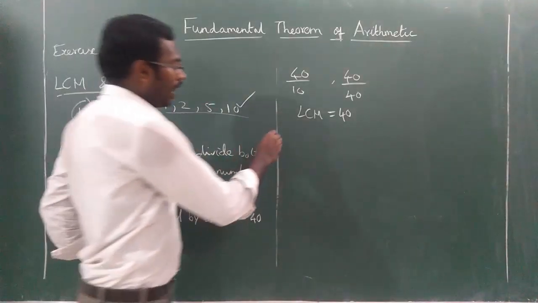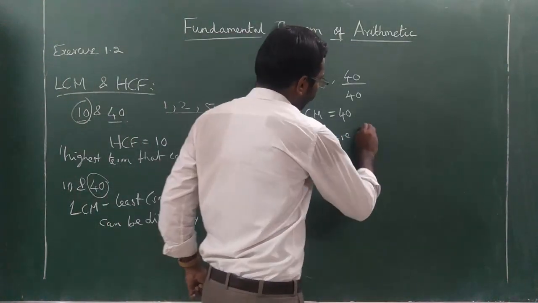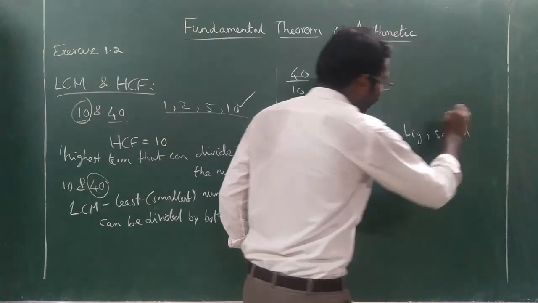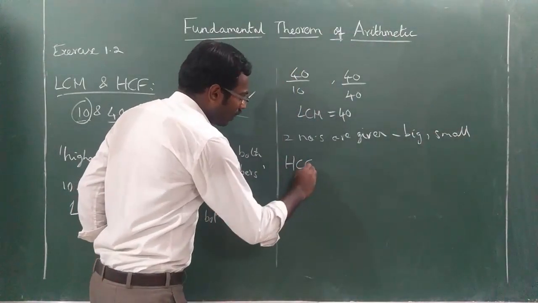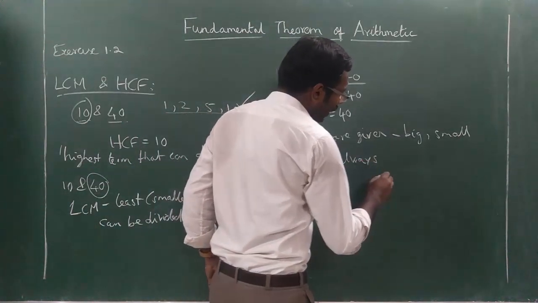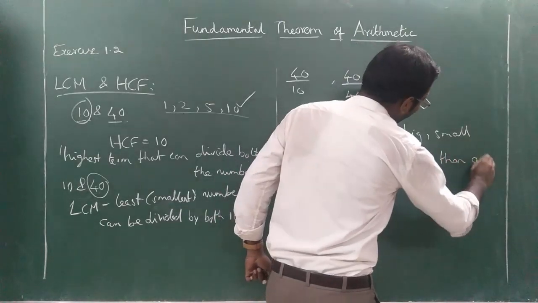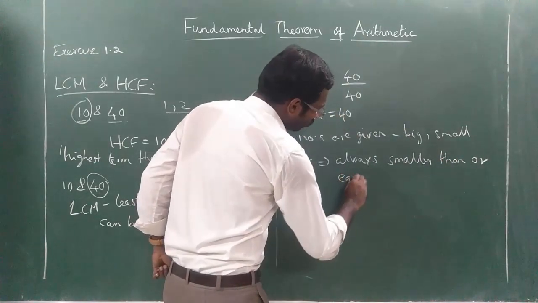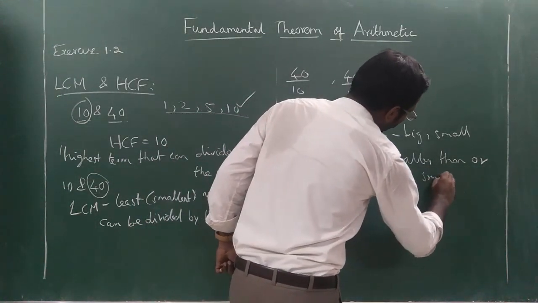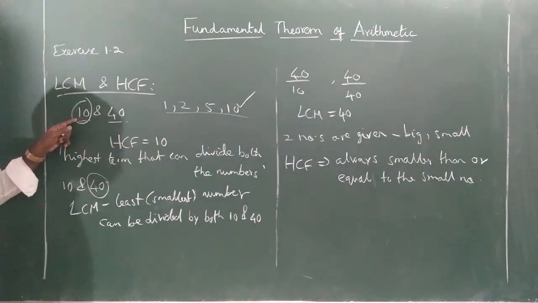So remember, when two numbers are given, among the two numbers one is big, another one is small. HCF will always be smaller than or equal to the small number. Among these two numbers, which one is small?